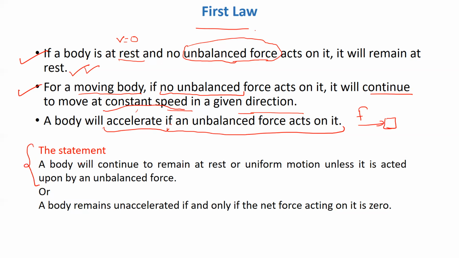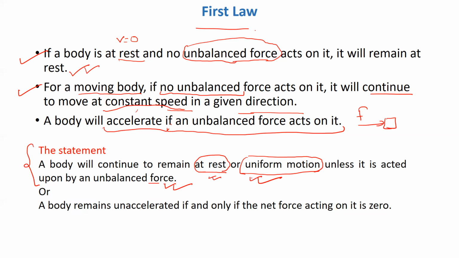A body will continue to remain at rest or in uniform motion unless it is acted upon by an unbalanced force. The body will maintain its state of rest or uniform motion until and unless it is acted upon by an unbalanced force. The state of rest or motion of the body cannot be changed.